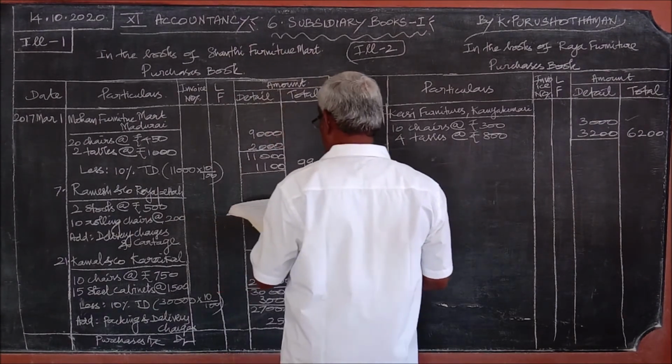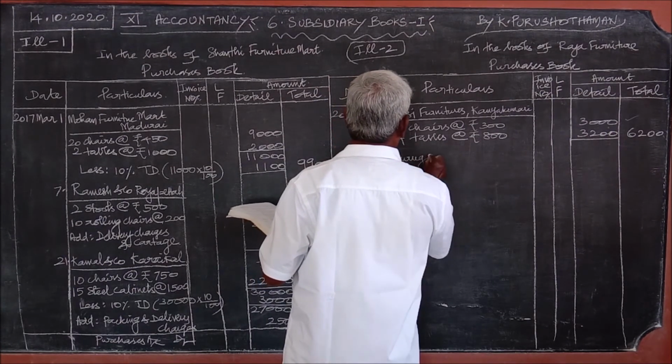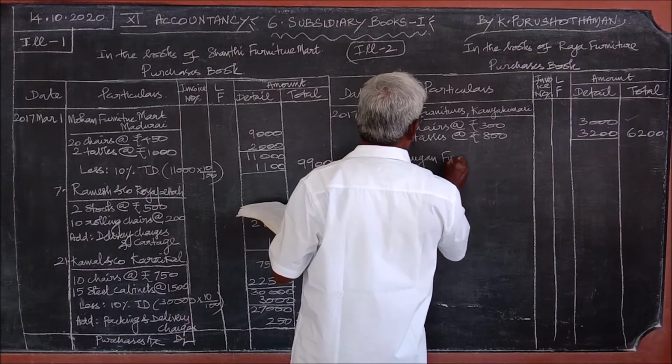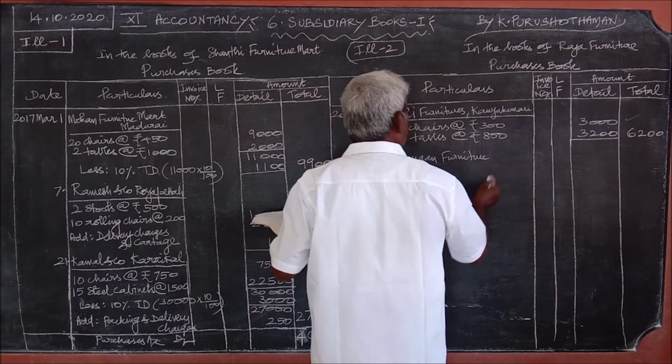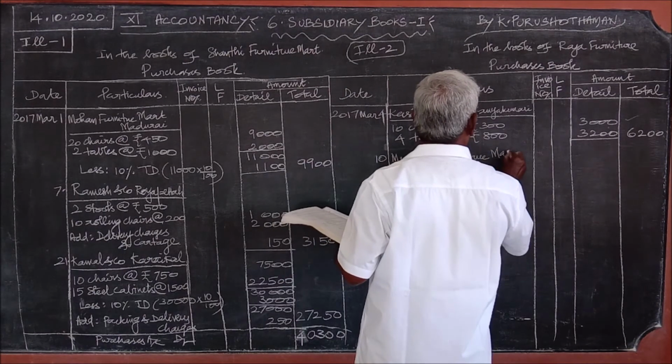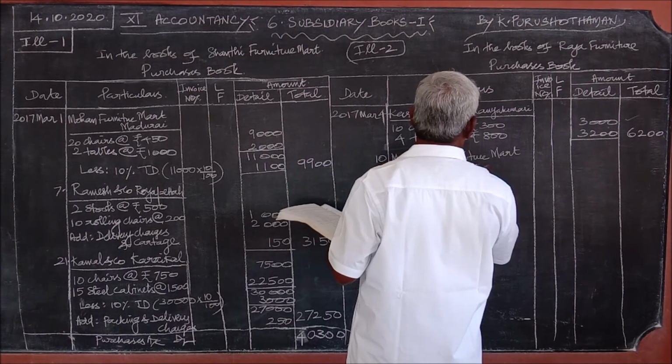10th, from Murugan Furniture Mart, Nagapattinam.